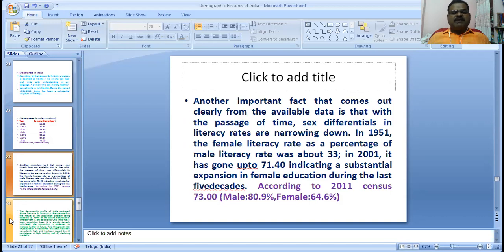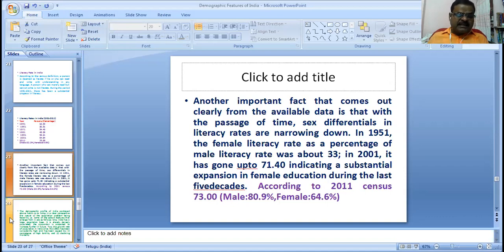In 1951, the female literacy rate as a percentage of male literacy was about 33%. In 1951, male literacy was 27 and female literacy 8.86.